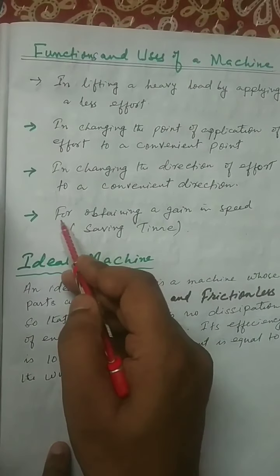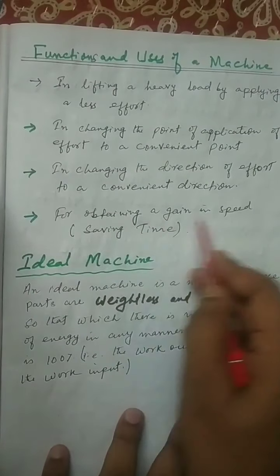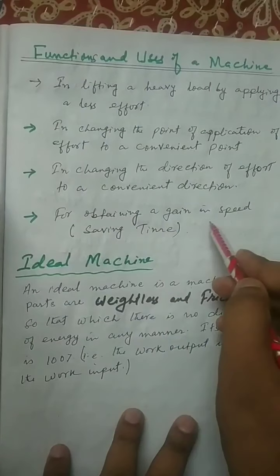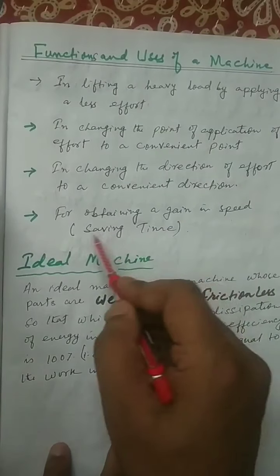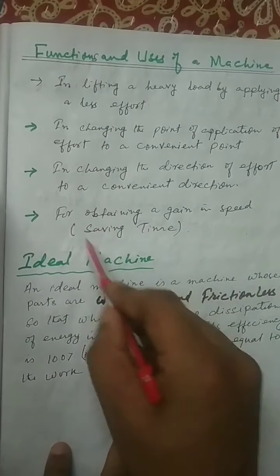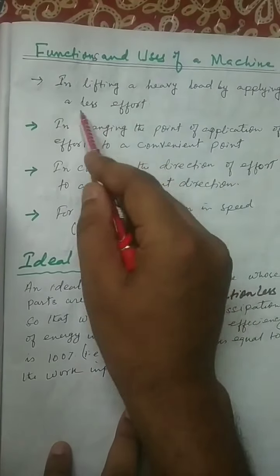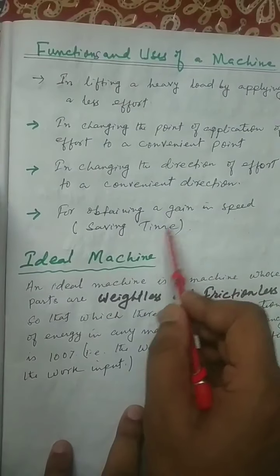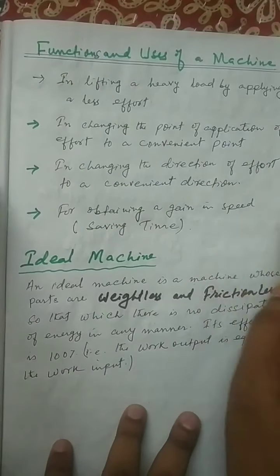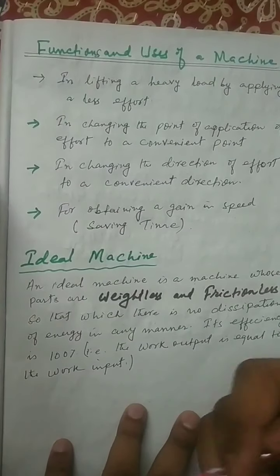The next one is for obtaining a gain in speed. The second most important is this one, for obtaining a gain in speed or to save our time. Lifting a heavy load by applying a small effort, or to do the work faster or speed up our work, that is the main function of the machine.